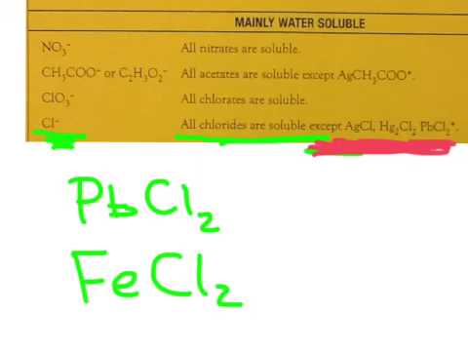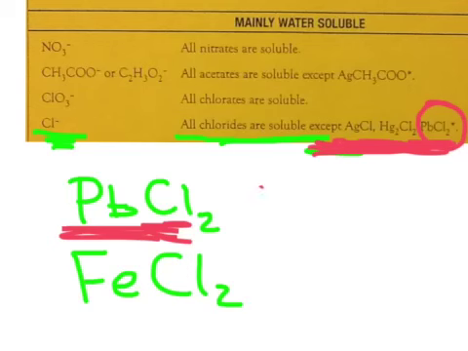So if you see a compound where the anion is chloride, you're going to have to take a look to see what is the cation. I look here and see lead chloride, and I remember all chlorides are soluble except, and I look up here and see lead chloride.